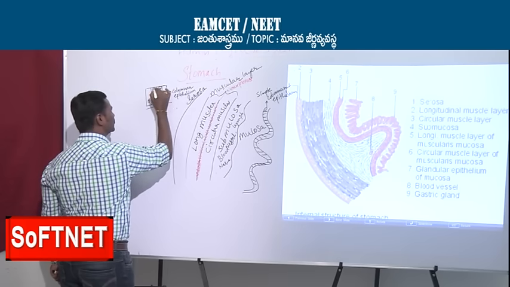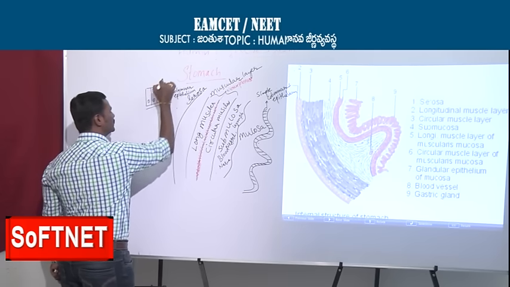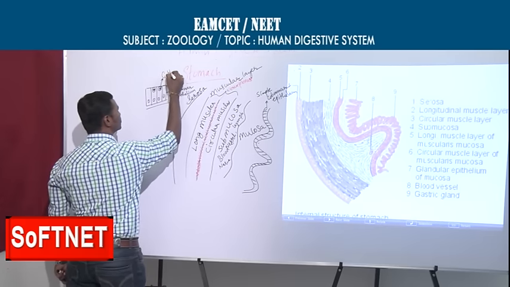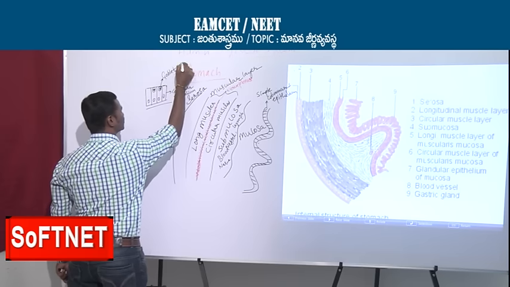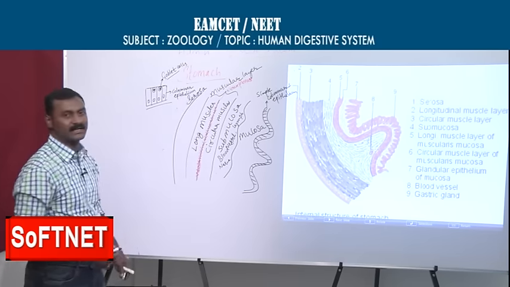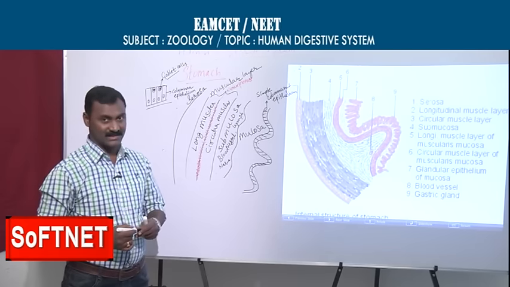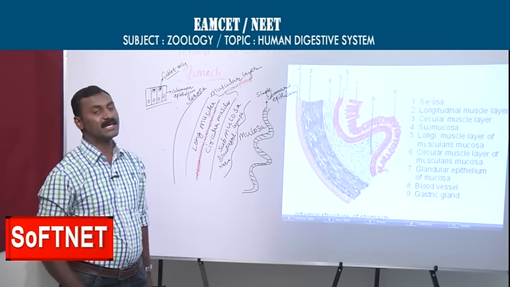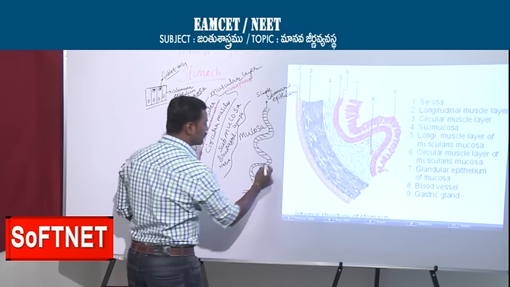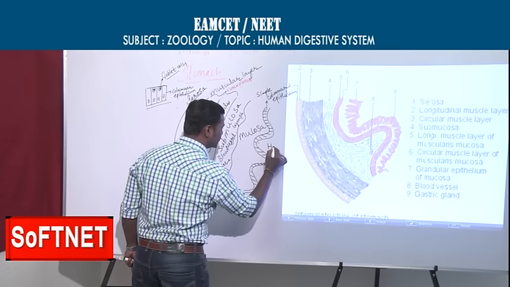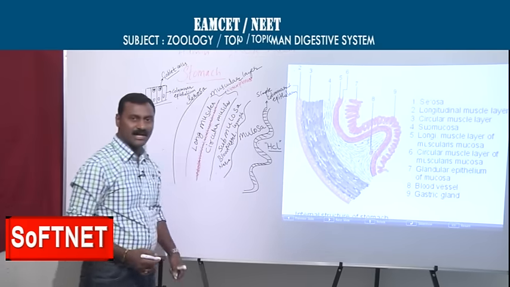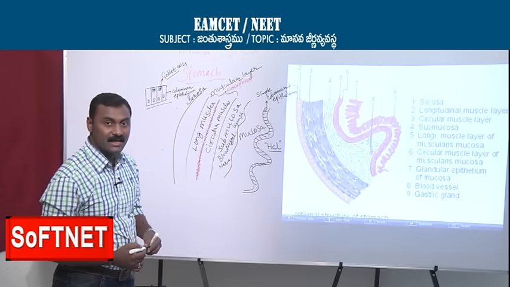And in between, here and there, not continuously, you can see the goblet cells. These goblet cells are very important to secrete mucus. So a very thick mucus lining is there in the stomach. Why? Because in our stomach there is acid, HCl.